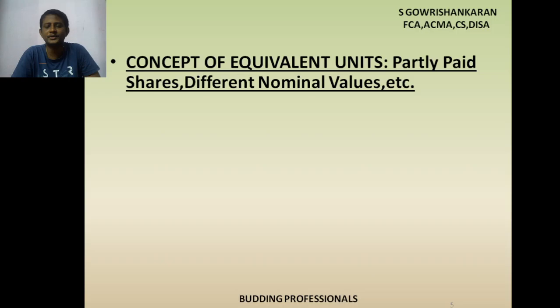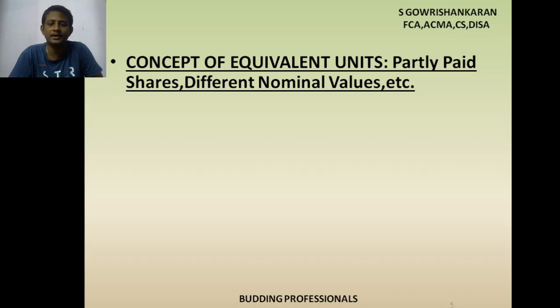So in such a case, what do we have to do? We have to arrive at the equivalent unit. Again we need to apply the weight concept. What is this weight concept? For example, in one company there are two types of shareholders: fully paid shareholders and partly paid shareholders. Assume the company has 2 lakh shares.